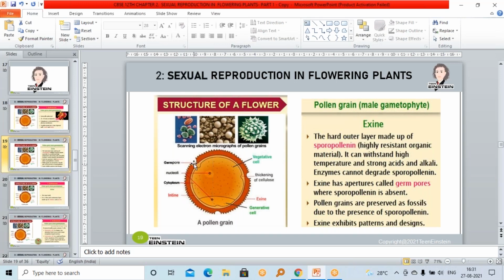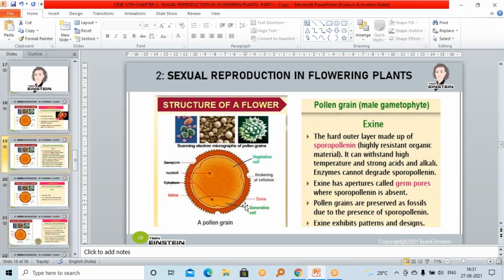In pollen grains, the exine has apertures called germ pores. Here you can see a germ pore, a curve-like structure. In the outer coating of exine, there are some regions called germ pores.